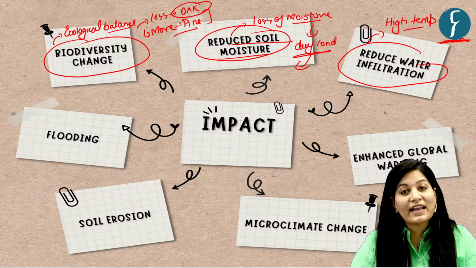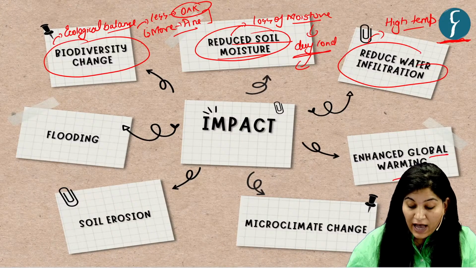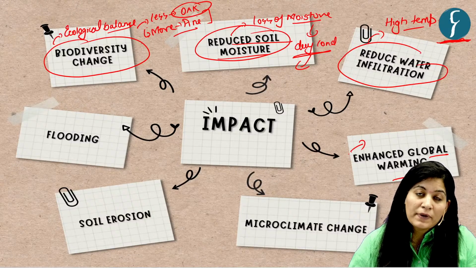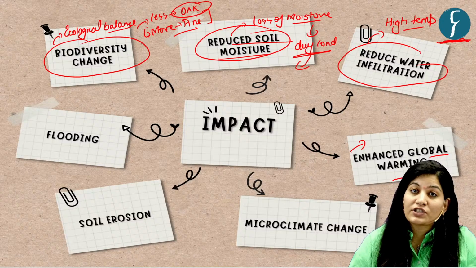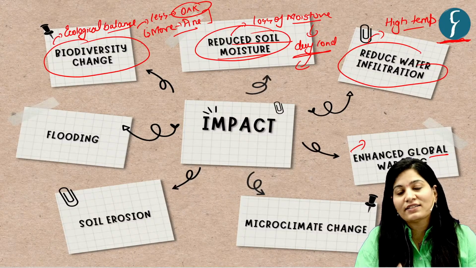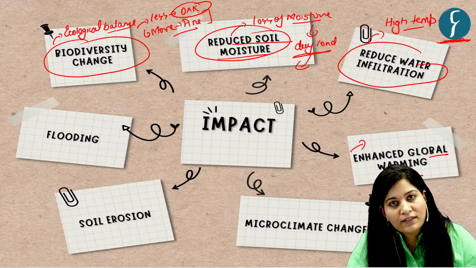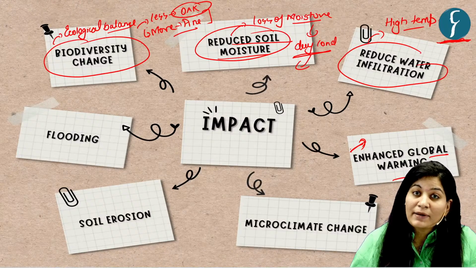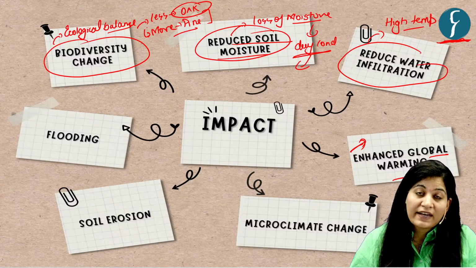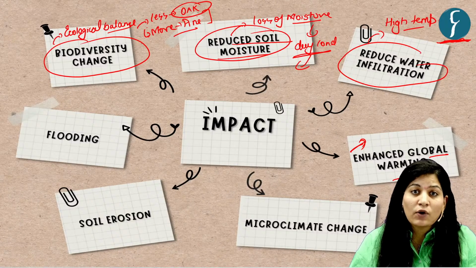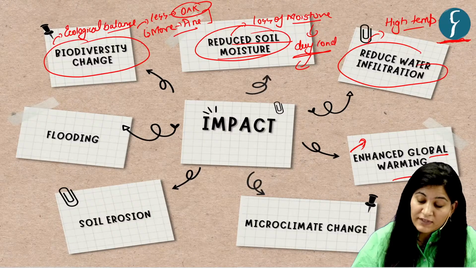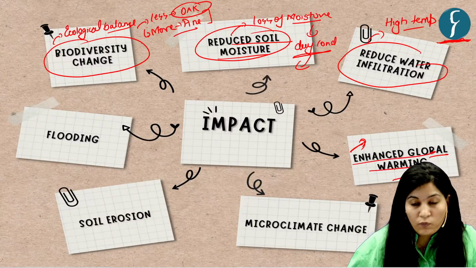Now, it enhances global warming. How? See, forest fires contribute to global warming by leading to the destruction of trees, and you know trees act as a natural carbon sink. Also, forest fire emits gases like nitric oxide, methane, carbon dioxide. All these gases contribute to global warming. Yes. So it enhances global warming.